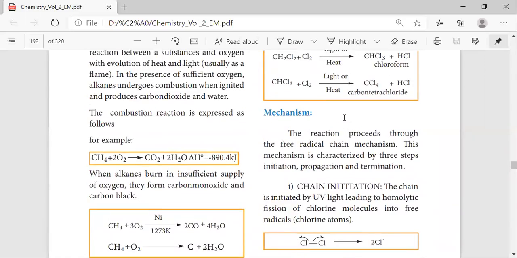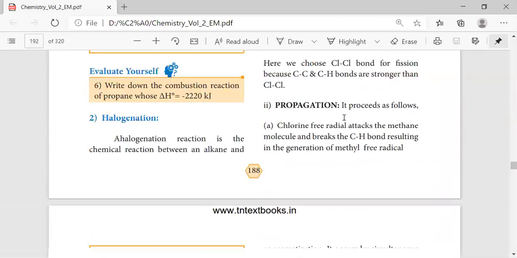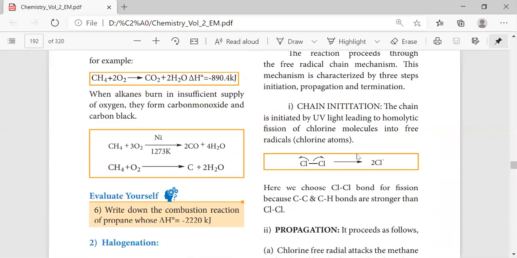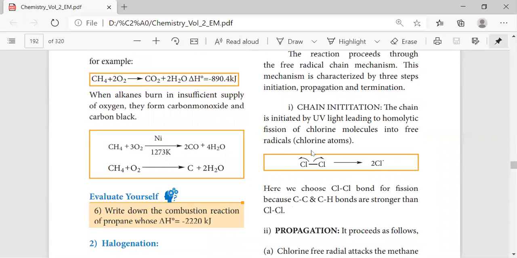Here it is a three-step reaction: chain initiation, chain propagation, and then chain termination. Okay. So first comes chain initiation. Which means here we have to initiate the reaction with the help of UV light, so that the Cl2 splits into radicals, that is simply 2Cl dot.